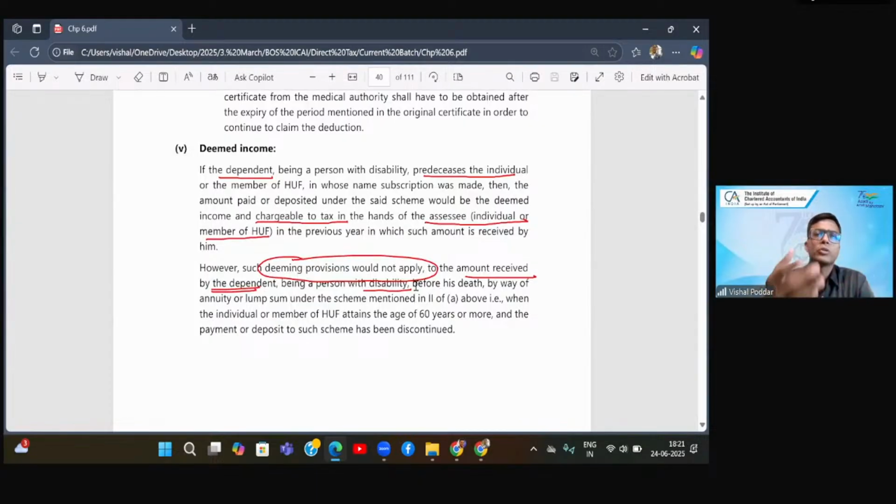At that time, in these two cases, the nominee, the disabled dependent person, will get the payment, and in that case, it will be exempt. Correct? Next question, sir.